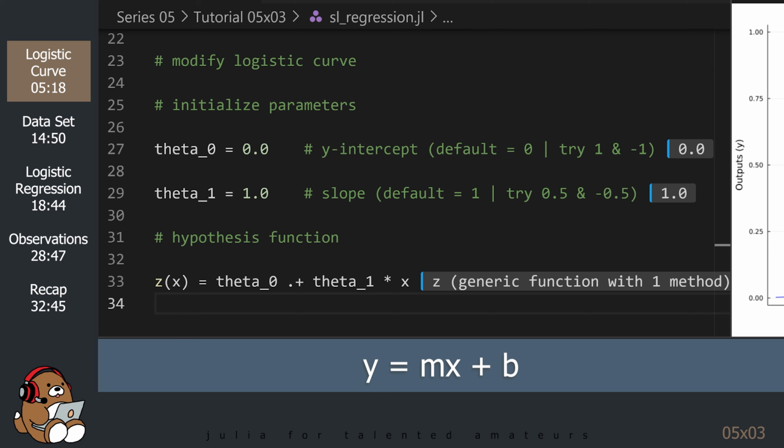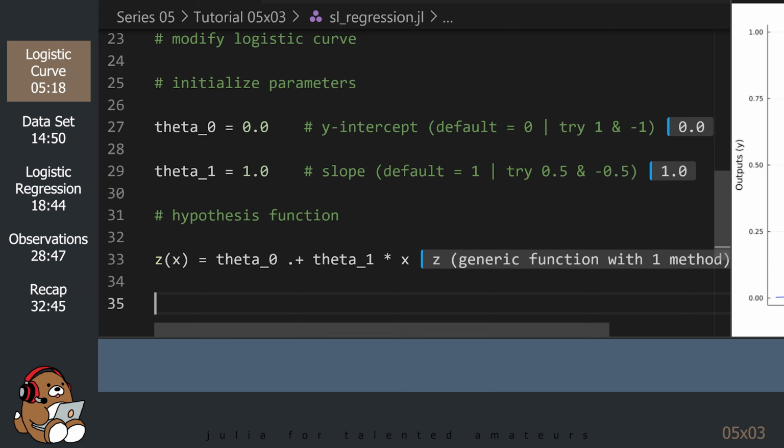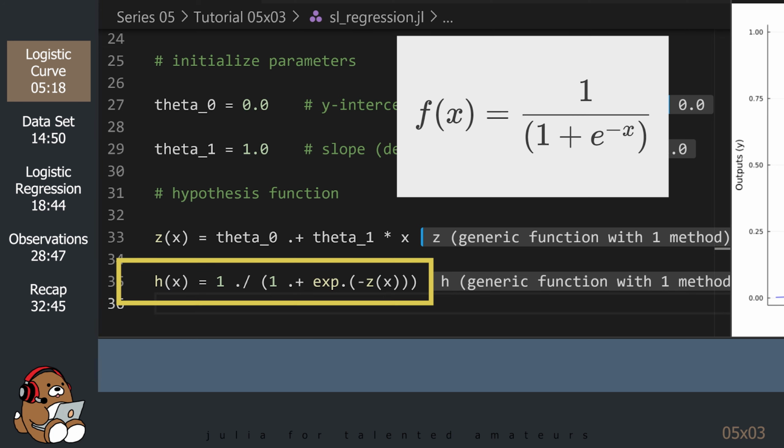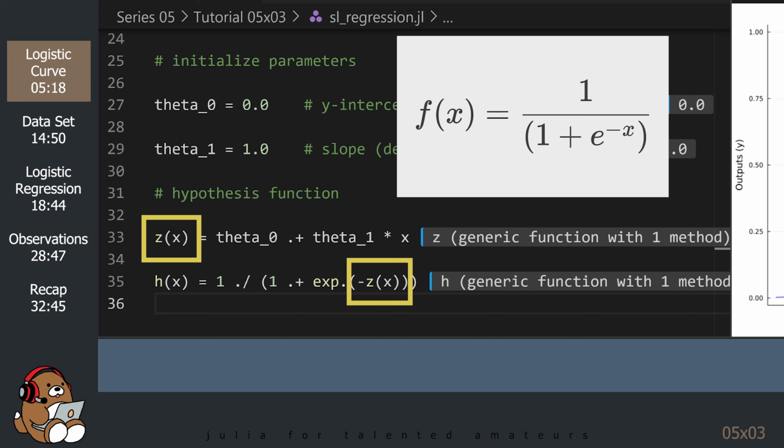You should recognize this function as the formula for a straight line y equals mx plus b, which is what we used as the hypothesis function last week. This week, we're going to use the logistic curve as our hypothesis function, but we're going to replace the x in the equation with a formula for a straight line.